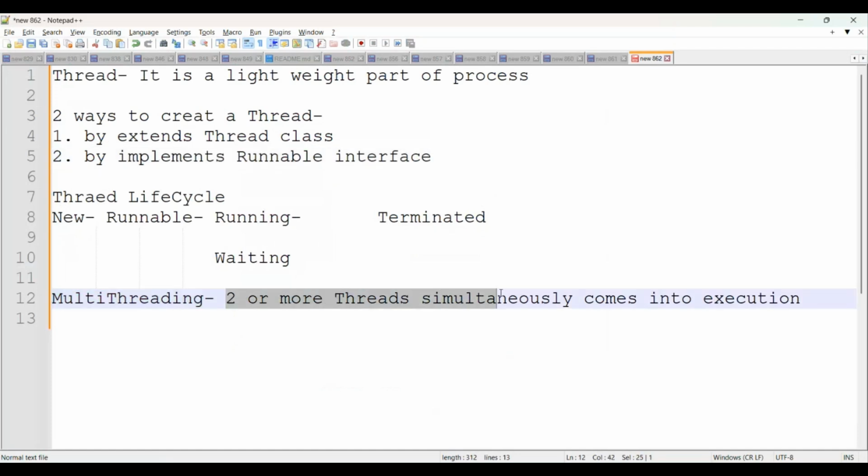Multi-threading means two or more threads simultaneously come into execution. They will start at the same time. But there is some chance of deadlock occurring. You have some experience with a traffic signal, right? You can consider there are 4 directions and one traffic signal, but the traffic signal is not working. Consider the festive season like Diwali, right? Definitely there will be traffic and the signal is not working. Definitely a traffic jam scenario comes into the picture, and we think, yeah, it is very difficult for vehicles to pass there, right? Such a scenario in multi-threading is called the deadlock concept.